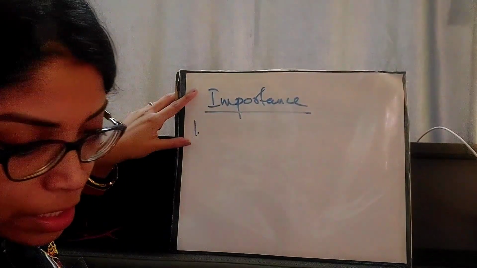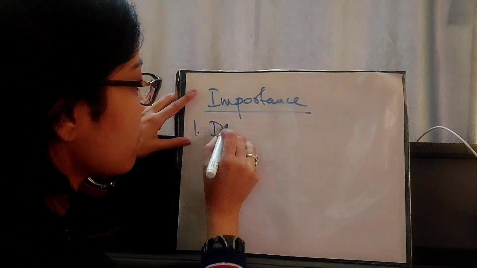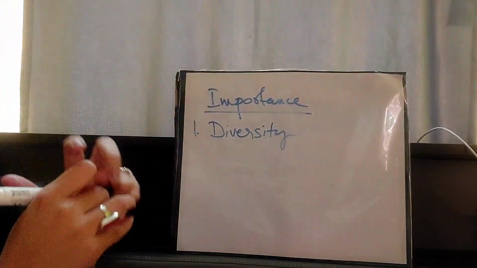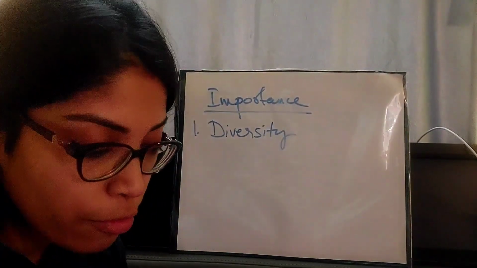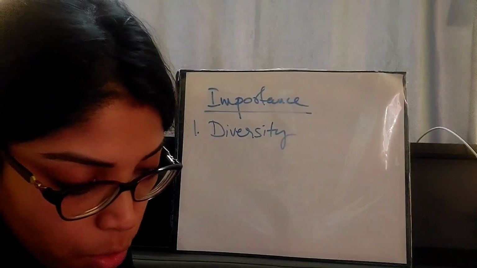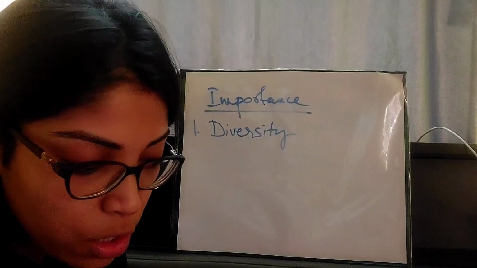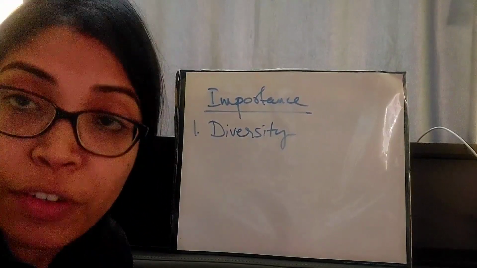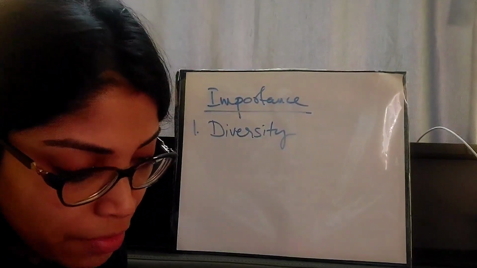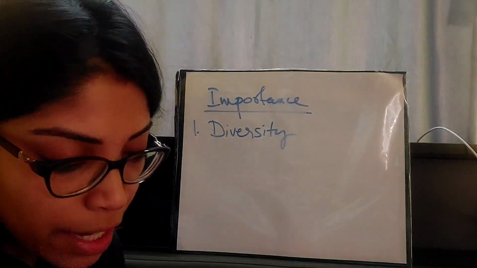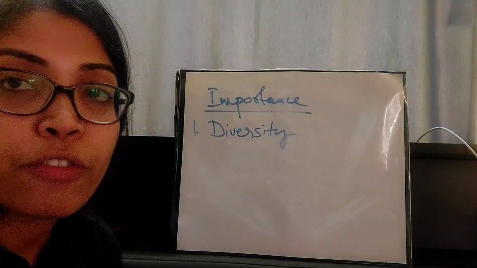The first point is obviously diversity. Diversity means a large variety of organisms. For knowing the diversity of the living world, it is essential to make a catalog of organisms with their correct identification. It gives information about the specific habitat, characteristics, affinities, etc. of different organisms.